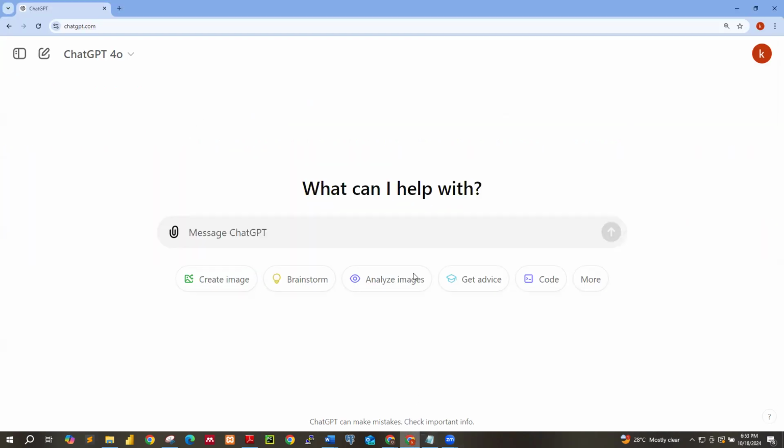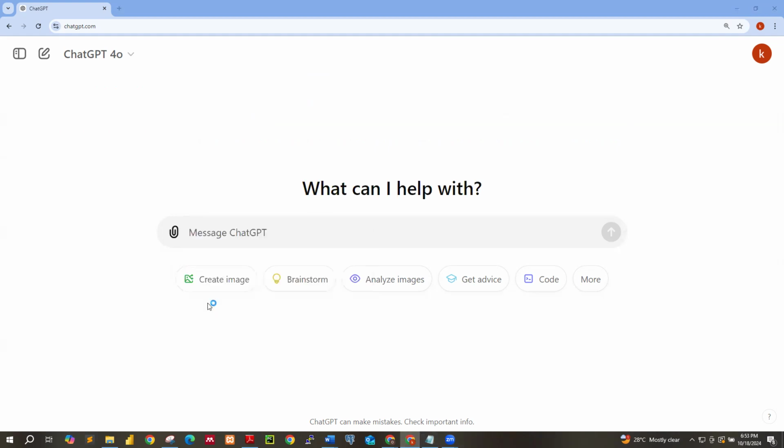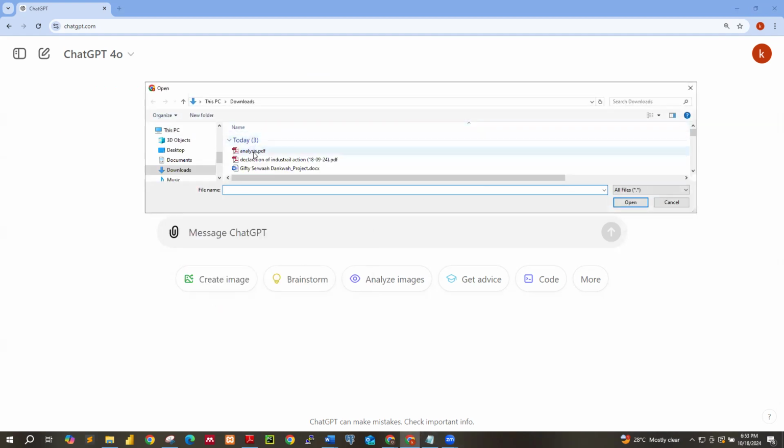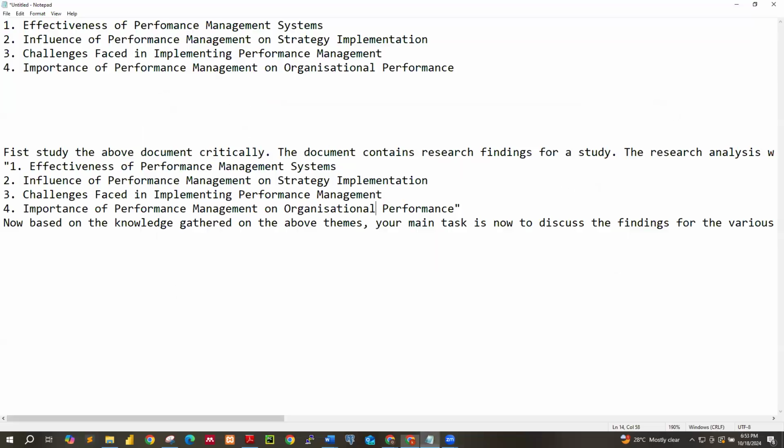So if I'm to push the document, let me pick this, upload from computer. So I pick my analysis. All right. Now, I always say that you should get a prompt sheet. Okay, so this is my text file. And I just type this, to correct one or two grammatical errors.